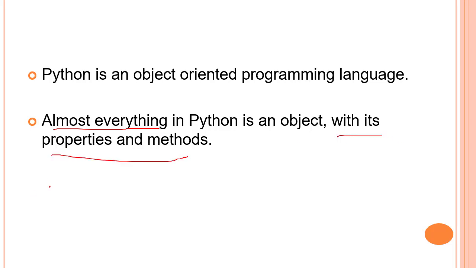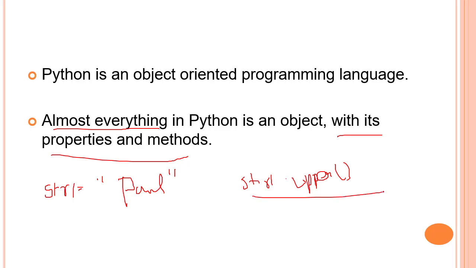If you could recall, let's say I have a string value, str1, and inside of that let me write Paul. Then let's pass a method, upper, with a dot operator. So this is a method that we were using. Now exactly what was str, what is this method, and how can we create a method of my own?